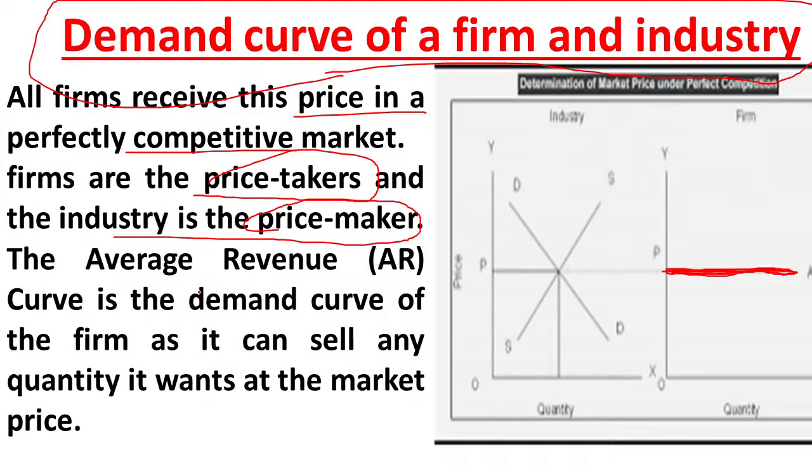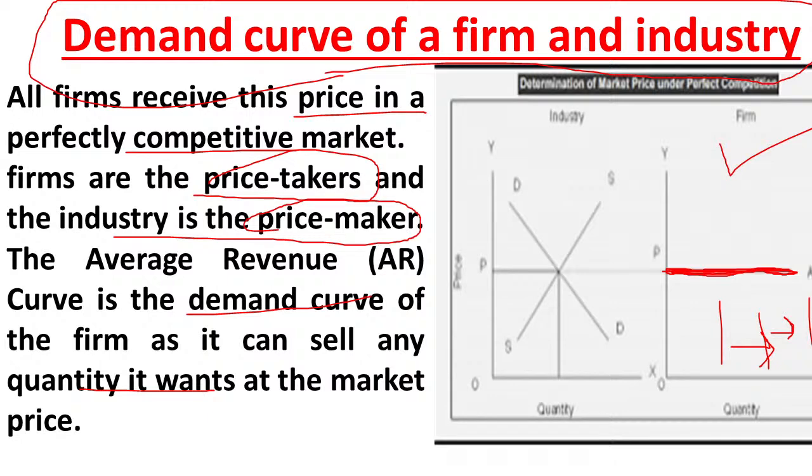The average revenue curve is the demand curve of the firm, as it can sell any quantity it wants at the market price. So producers can sell any quantity. They can sell more quantity to earn more profit, but at the same price. They cannot change the price here. So this is about the firm's demand curve in a perfect competition market.